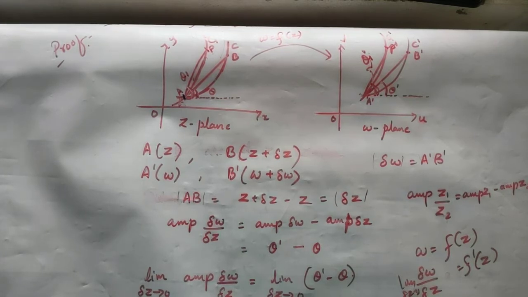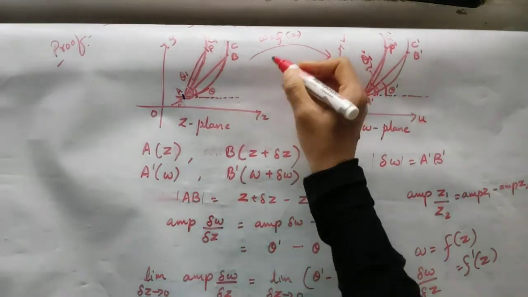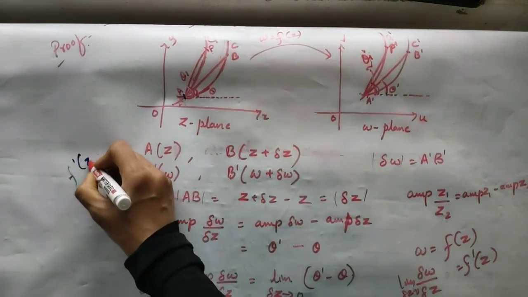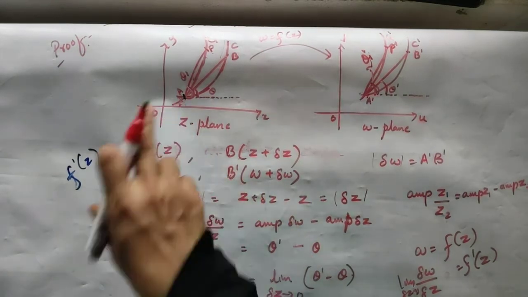Now you have already learned, in the properties of complex functions and by Cauchy's theorem also, that if a complex function is differentiable, it is analytic. Any analytic function is differentiable at all the points. Here it is differentiable.